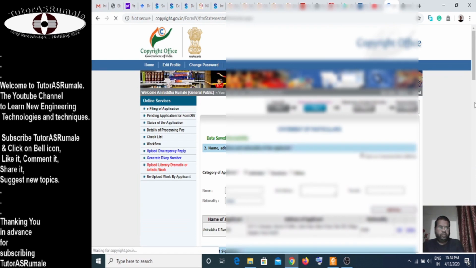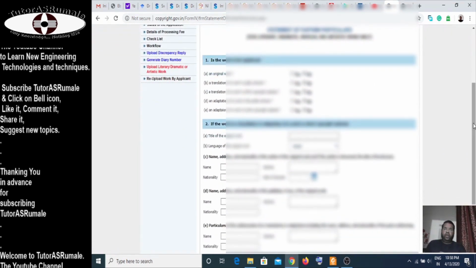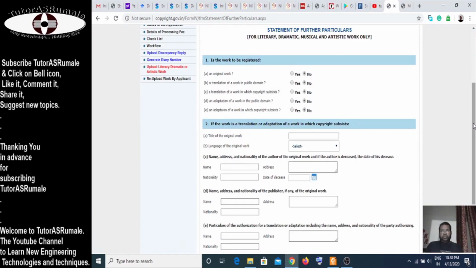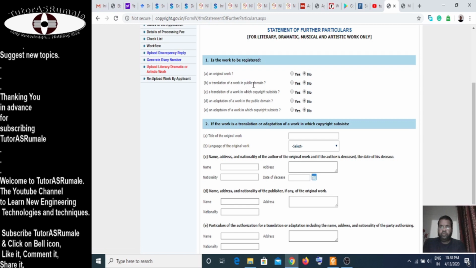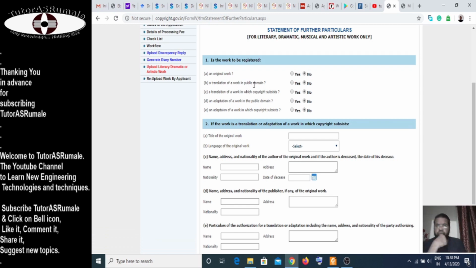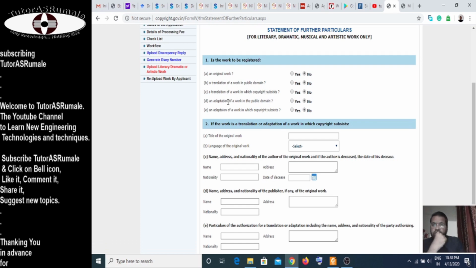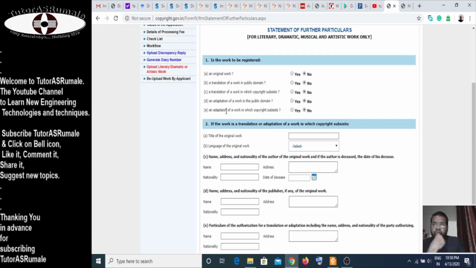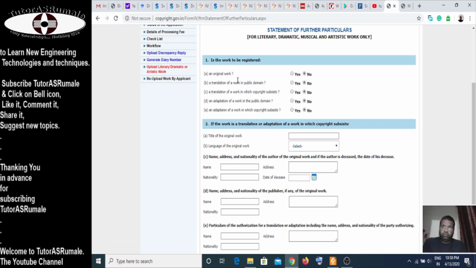I'm saying statement of particulars. Here they will ask you whether your work is original or not. For example, you may have a translation of a work in the public domain, a translation of a work in which copyright subsists, an adaptation of a work in the public domain, or an adaptation of a work in which copyright subsists. So I say no, my work is original.